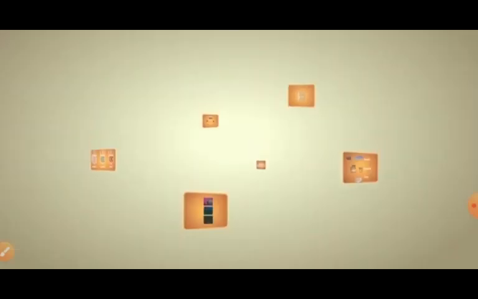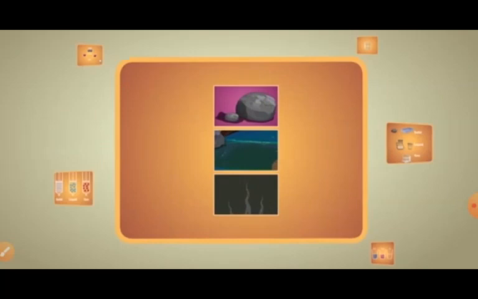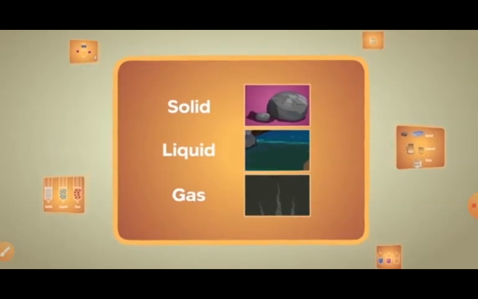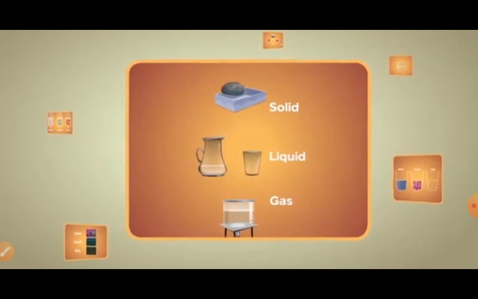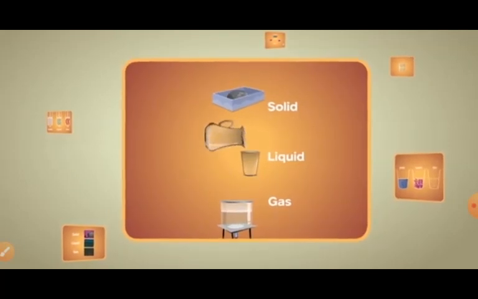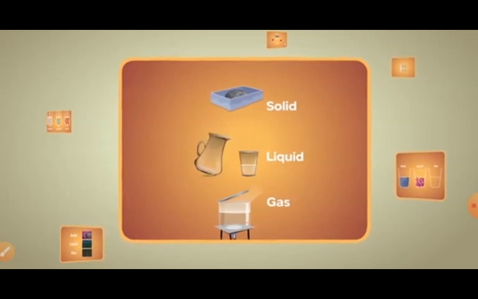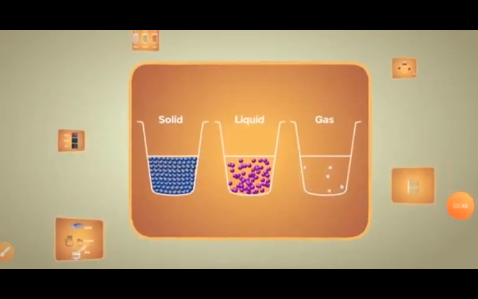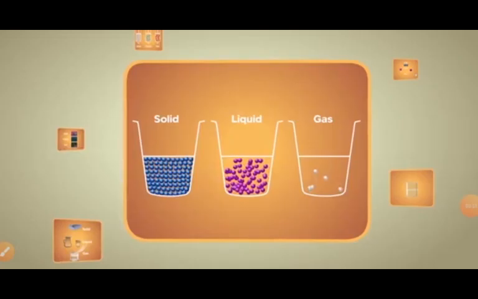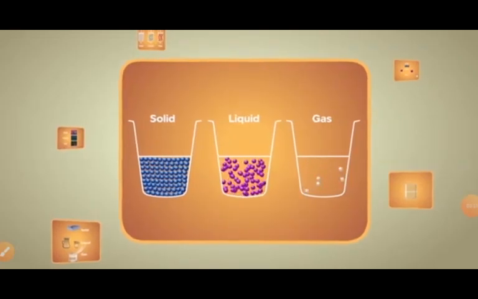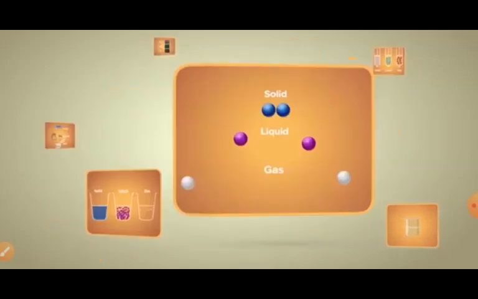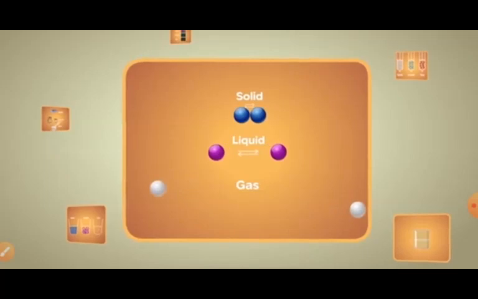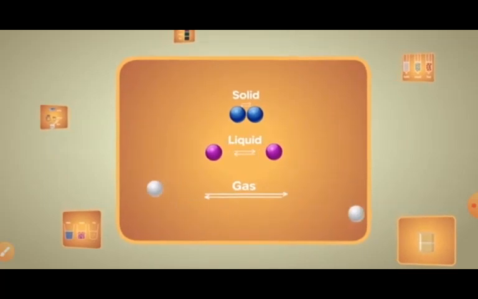Things to remember. Matter exists in three states: solid, liquid, and gaseous. Solids have definite shape and volume. Liquids have no fixed shape but have a fixed volume. Gases have no definite shape and volume. The spaces in between the constituent particles are minimum in the case of solids, intermediate in liquids, and maximum in gases. The forces of attraction between the particles are maximum in solids, intermediate in liquids, and minimum in gases.